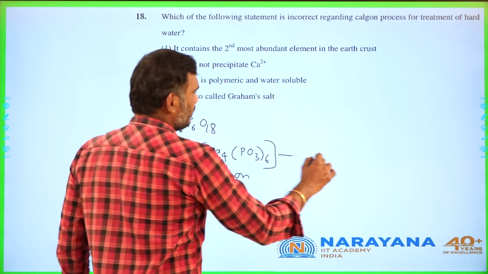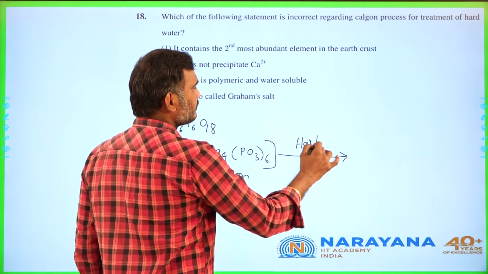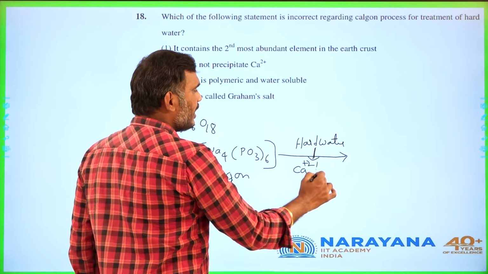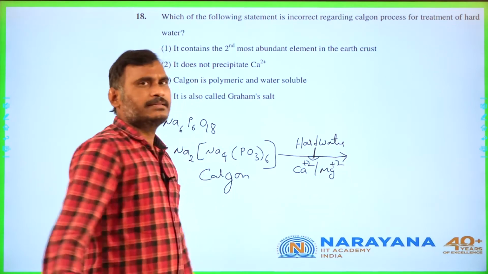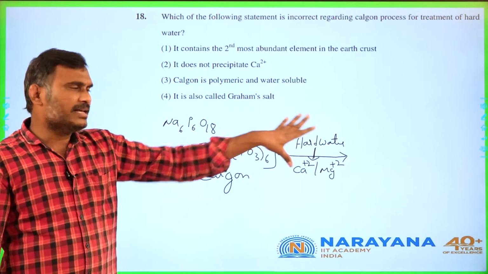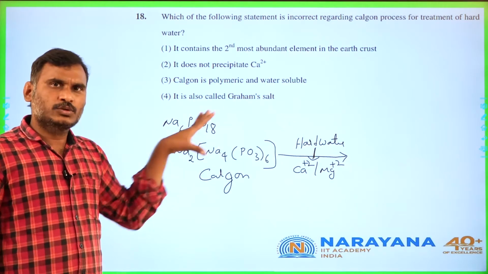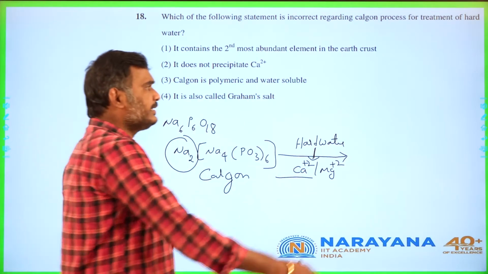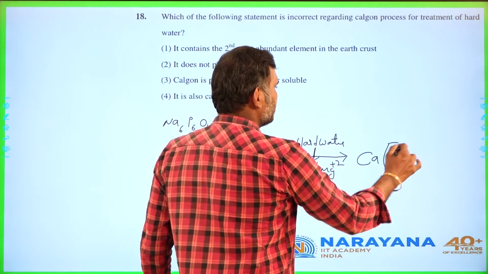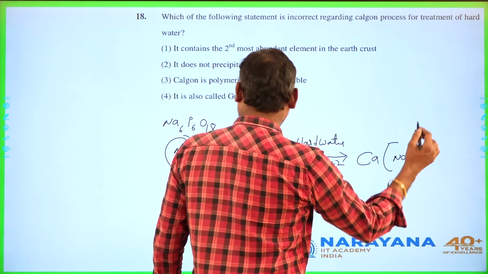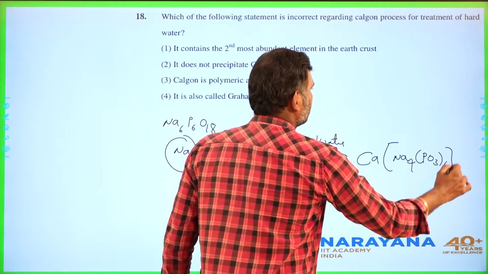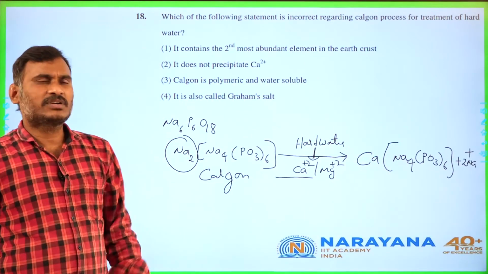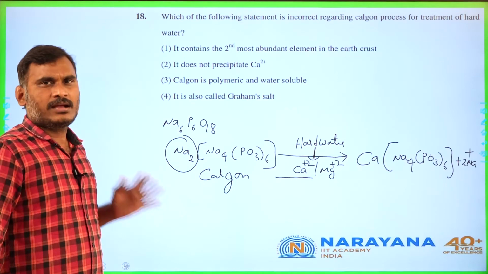Generally, if you pass hard water through this Calgon, what does hard water consist of? The calcium and magnesium salts, either chlorides or sulfates. When you pass this hard water through the Calgon, it replaces Na+ ions by Ca2+ ions, then it becomes calcium Calgon, that is Na4(PO3)6 plus 2 Na+. The Na+ goes to soft water and the Ca2+ is abstracted by Calgon.